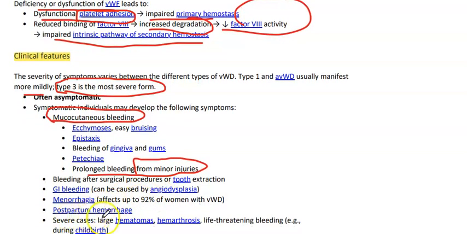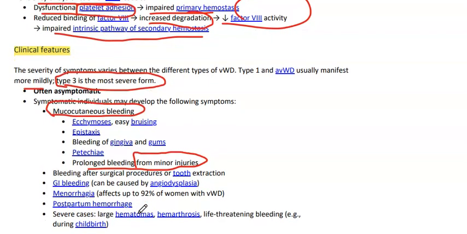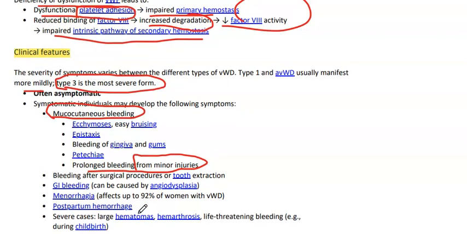Then we have postpartum hemorrhage, because during pregnancy there is an increased level of von Willebrand factor which prevents the bleeding, but after the end of the pregnancy, the von Willebrand factor level decreases, which leads to postpartum hemorrhage. In severe cases, there will be large hematoma and hemarthrosis, like bleeding into the joint, and life-threatening bleeding, for example, during childbirth.